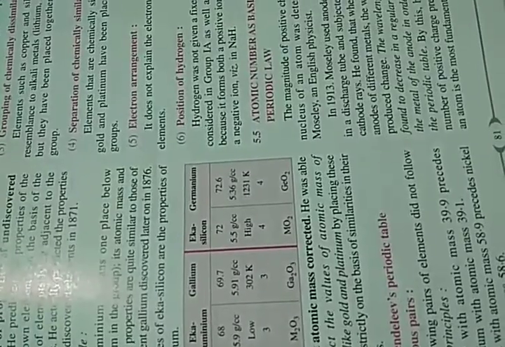After this came Henry Moseley. He thought about atomic number. Suppose it is hydrogen. There are 3 isotopes of hydrogen: protium, deuterium and tritium. Protium has no neutron, so its mass number is 1. Deuterium has 1 proton and 1 neutron, so its atomic number is 1 but its mass number is 2. Tritium has mass number 3.